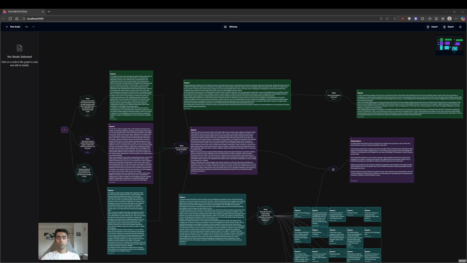But in doing so, the user must iterate multiple times over a single step before they get the perfect final response. And the chat context gets blown up and muddied with incorrect answers or answers that don't exactly match the user specification. In order to solve the problem, we have created Decomposition AI that lets users manually curate the context and the responses in a way that allows them to get the perfect response.